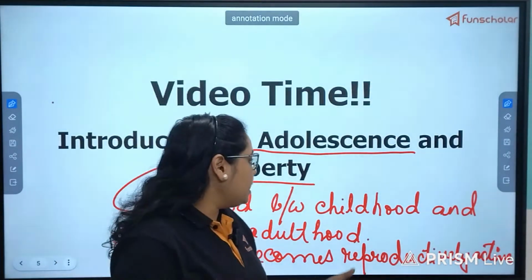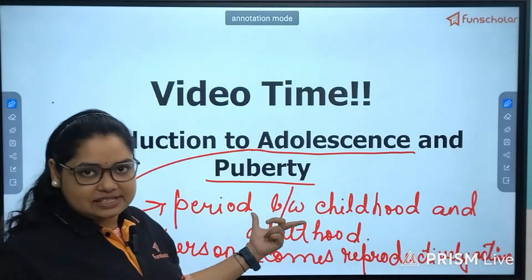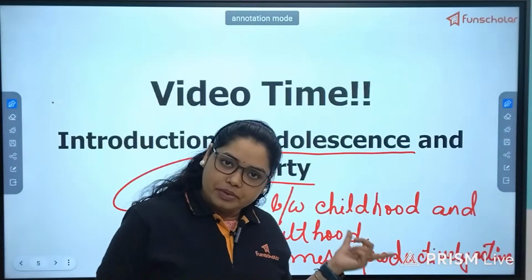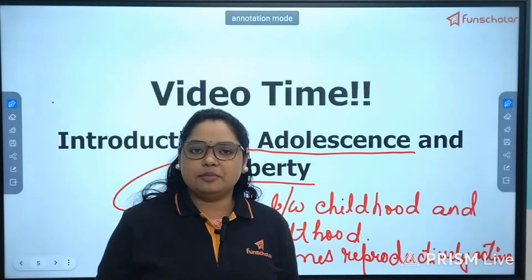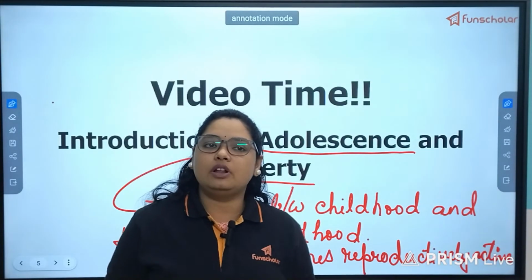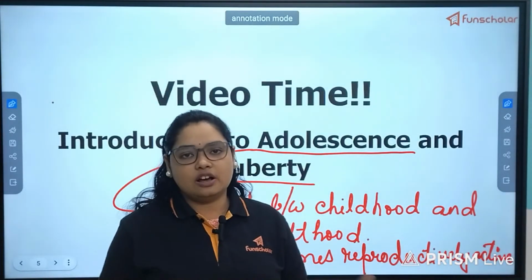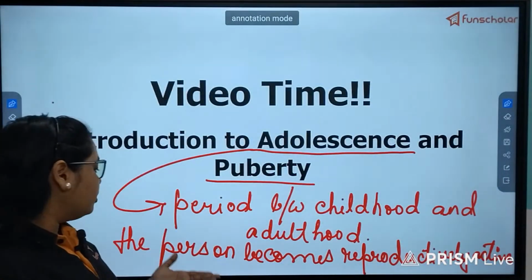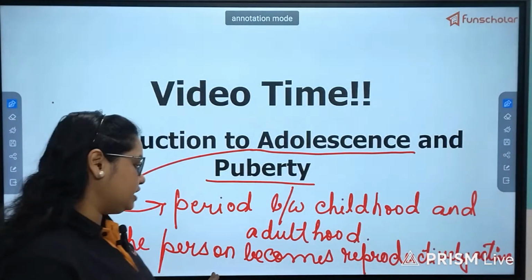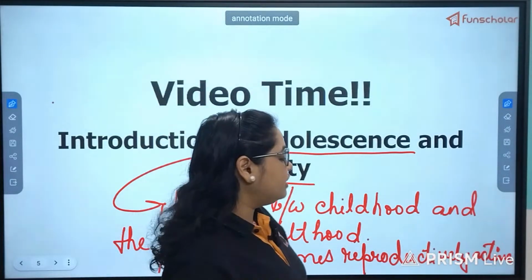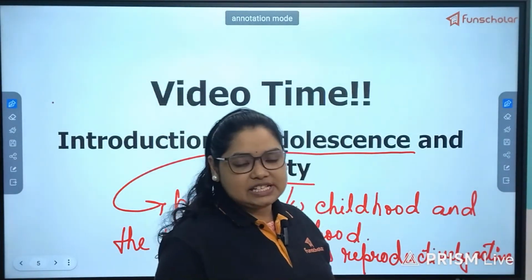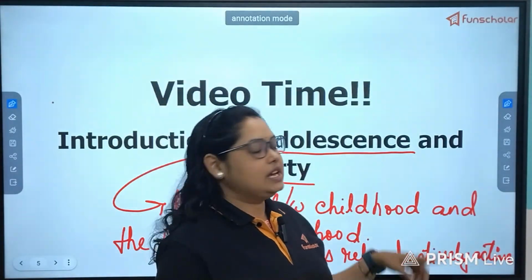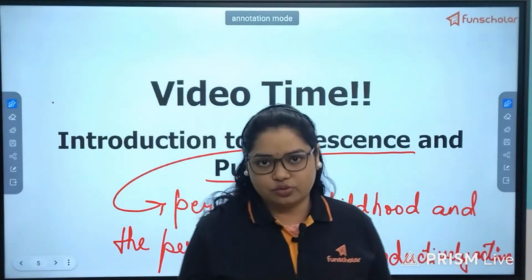But when puberty age starts, be it in case of male or female, it will imply definitely that that male or female is capable of raising the young ones or reproducing. So therefore, when the body of that person becomes reproductively active, that stage is called puberty, and this puberty stage comes under this adolescent stage only.